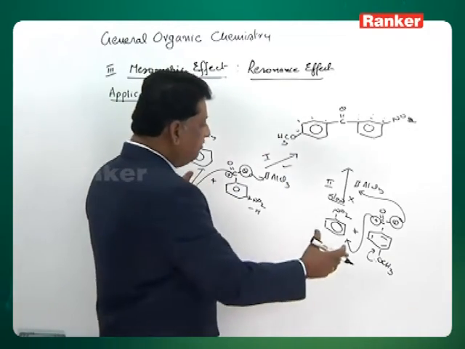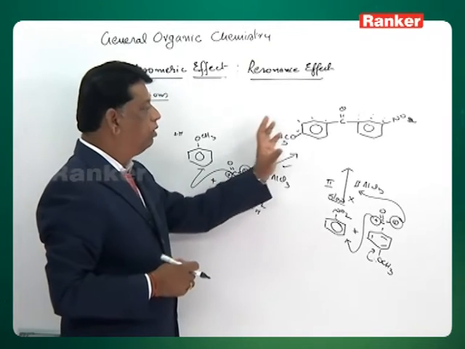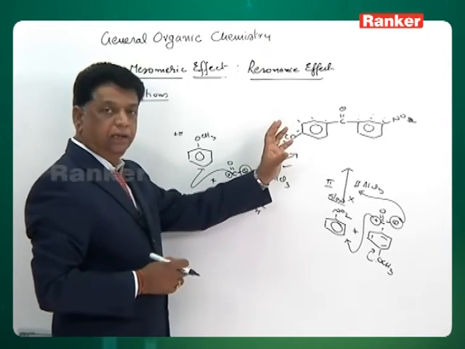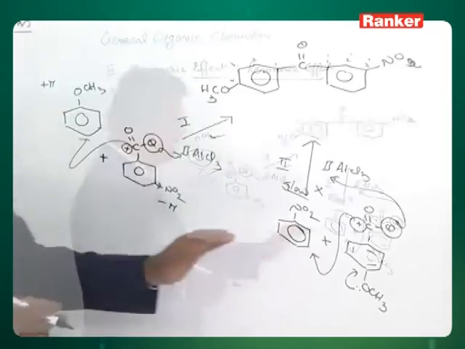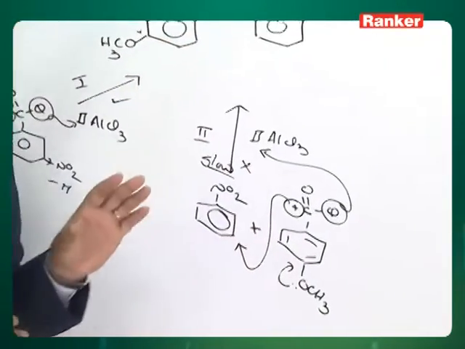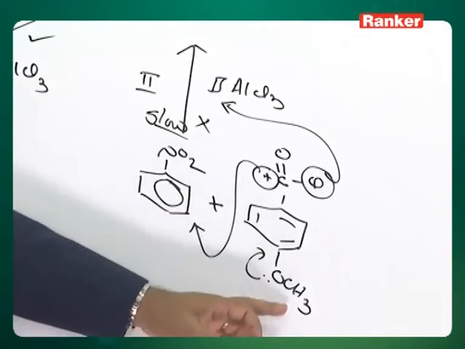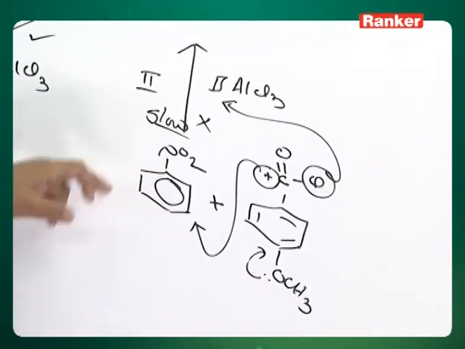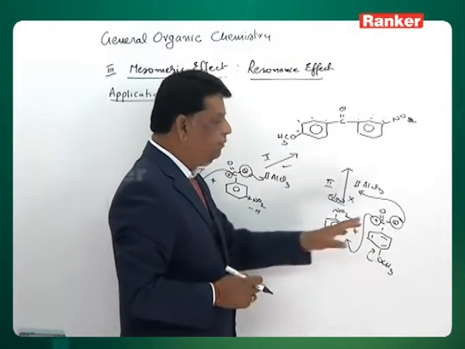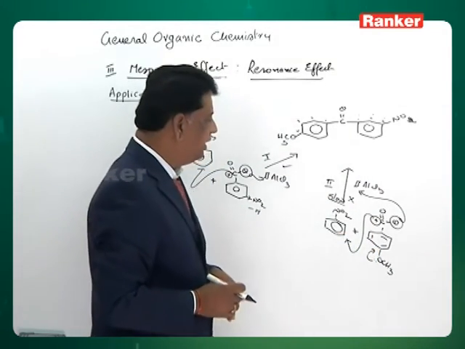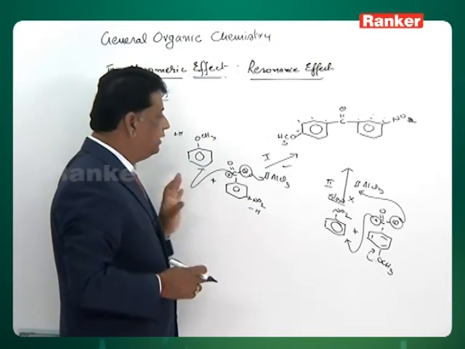So either way you can prepare it, but scheme 1 will be the right method to get a better yield; the percentage of product formed in scheme 1 is better. The other way also you will get the same compound, but in a lesser quantity, because you have two negative features: the compound is deactivated, and in the reagent the positive charge is subsiding. Two negative factors are there in that, two positive factors are in this one.